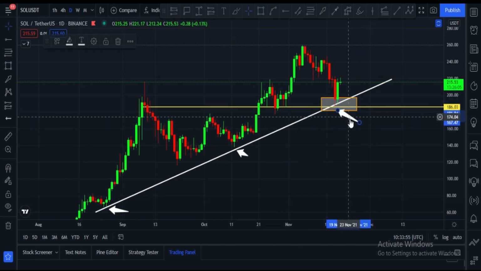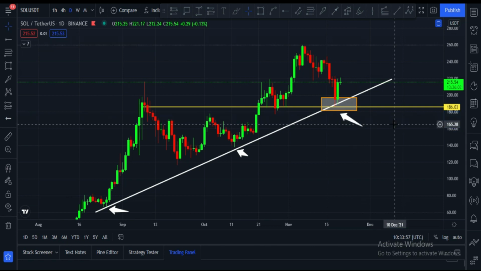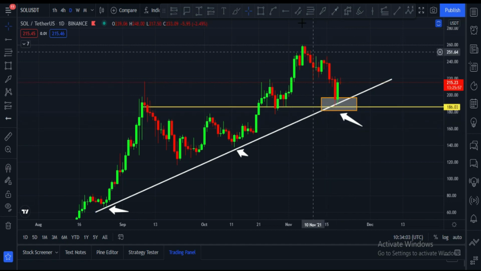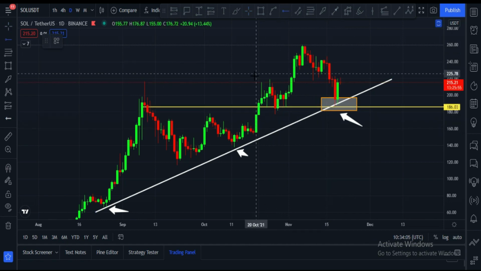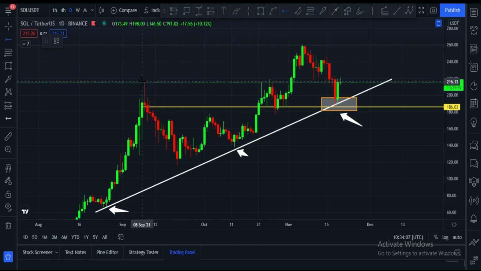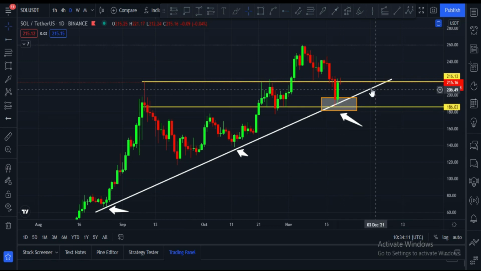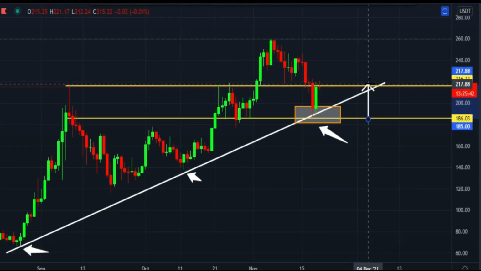In that case definitely price will boost, and this trend line is very important, and this horizontal support zone is very important. Now what next? Solana is about to break this horizontal resistance, which is at this area and $215 price area, and our target according to the support and resistance base will be like this.